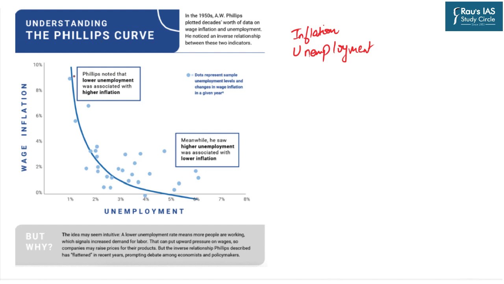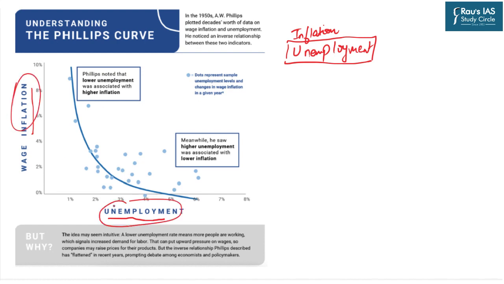According to this curve, the inflation lies on the y-axis and the unemployment rate is on the x-axis. Now here I want to stress this particular word. Many a times in questions, the language is written in such a way that you get confused whether the Phillips curve is dealing with the employment rate or the unemployment rate. So be very careful while reading the language of the questions. Now this curve says that there is an inverse relationship between inflation and unemployment.